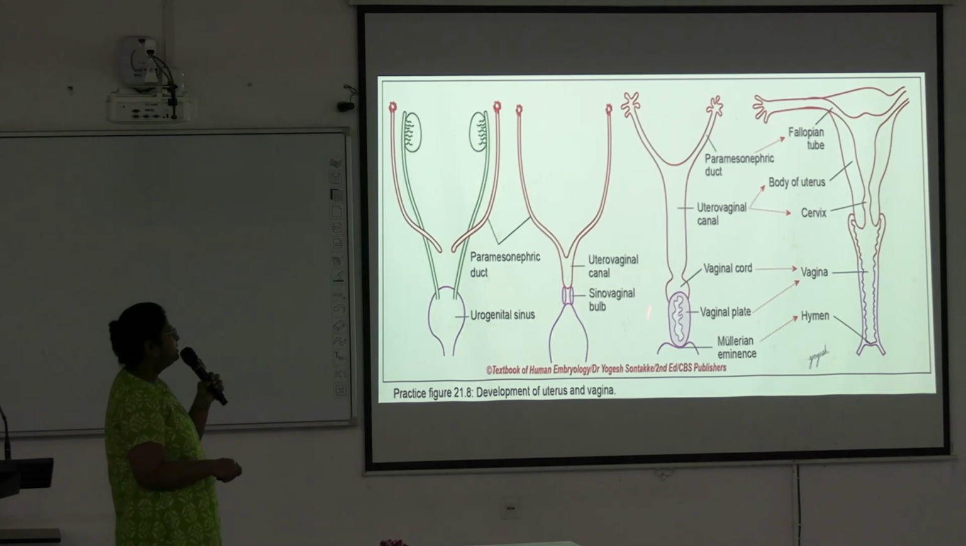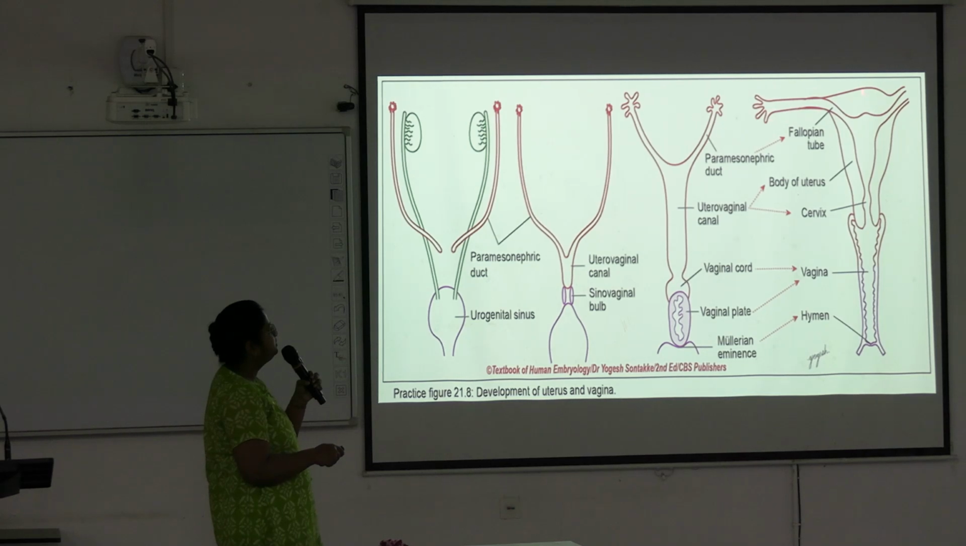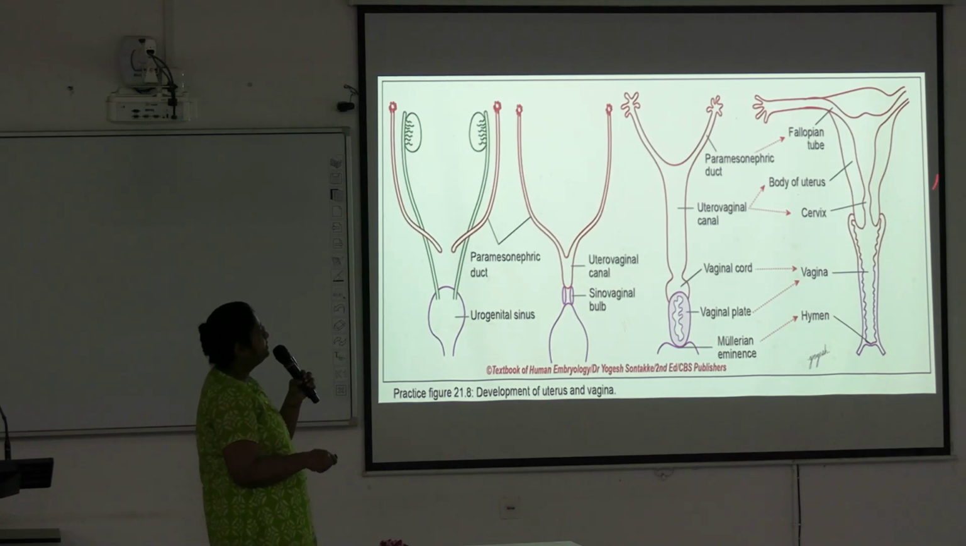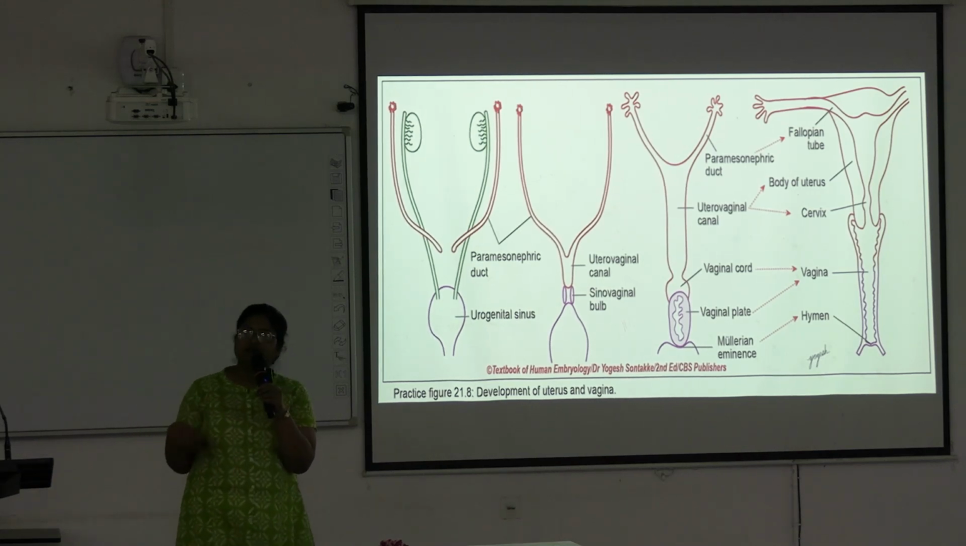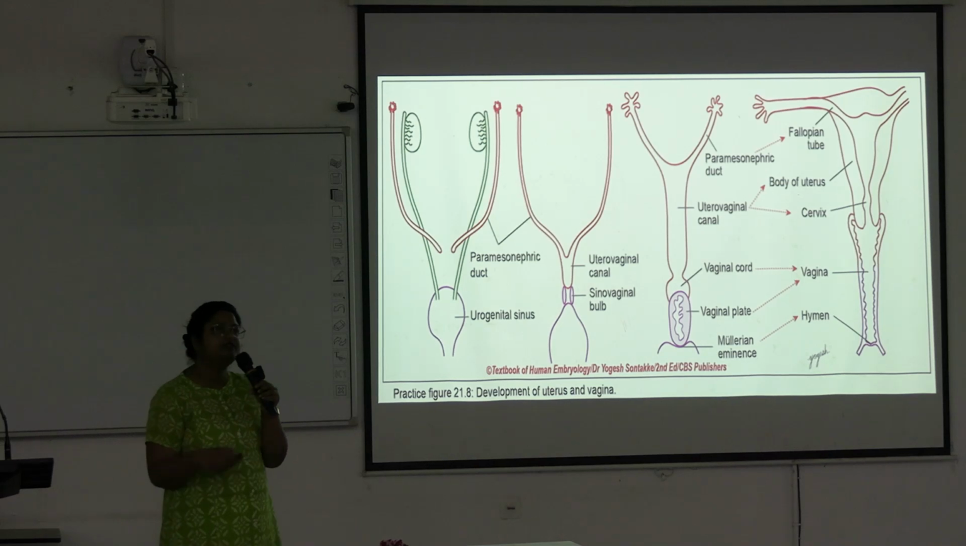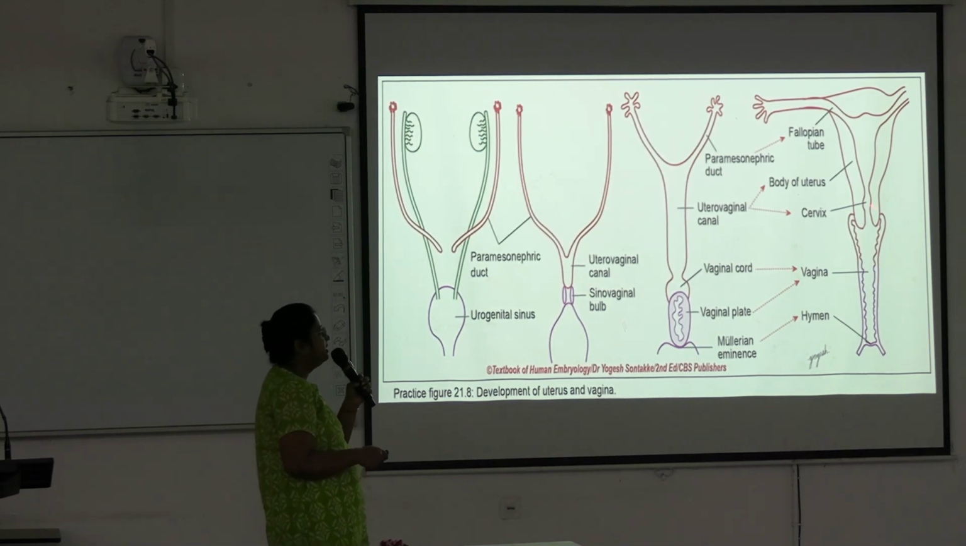here the vaginal cords and vaginal plate are developing, which later canalizes to form the vagina. And here near the Mullerian eminence, the hymen is forming. Okay, and in the upper part, the unfused part is gradually developing into the fallopian tube and the fused part into the uterus. Okay, so this is how the duct system of the female genital system develops into the fallopian tube, uterus, and vagina.